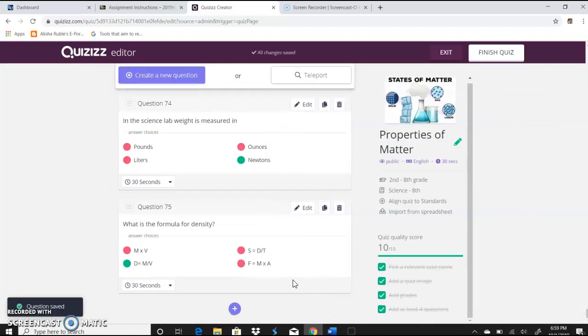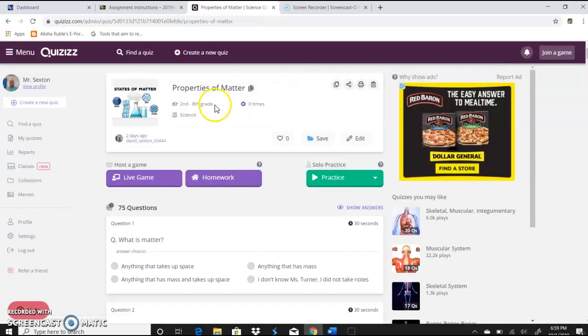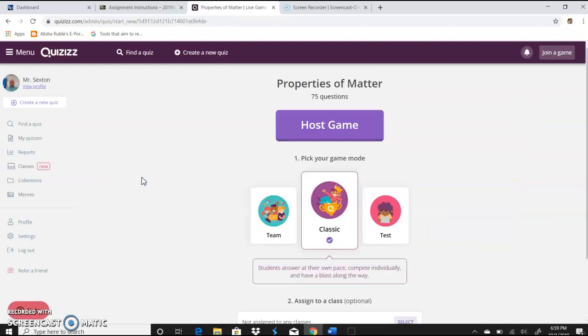As you can see, this is a quick and easy program to use and allow your students to have a good time while reviewing. I'm just going to go up here and I'm going to finish this quiz. And now this quiz is ready to be played. So I'm going to click on States of Matter. I'm going to go down to Live Game.